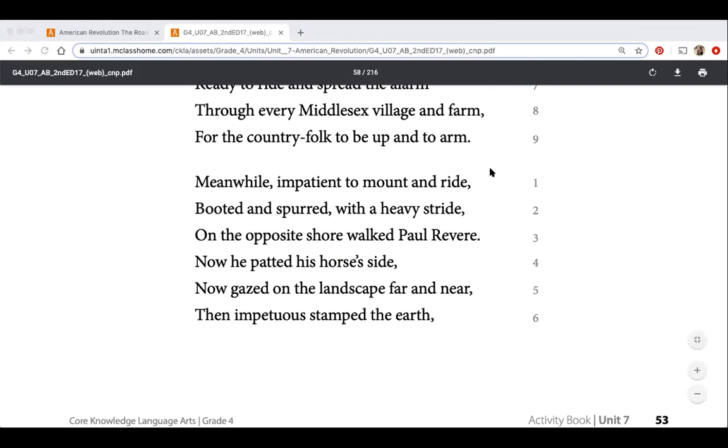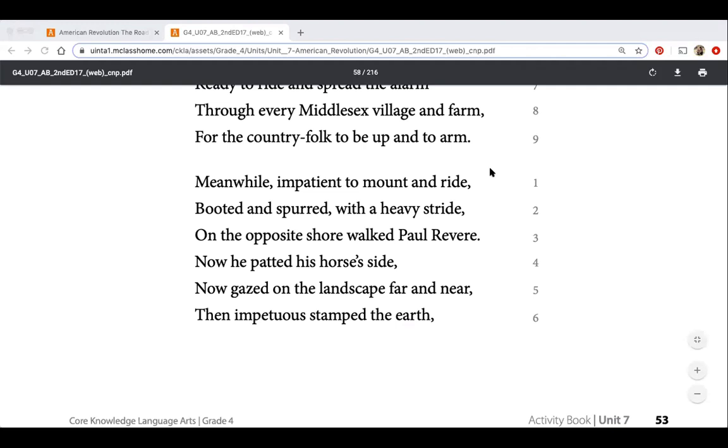Okay. So right here, next stanza. "Meanwhile, impatient to mount and ride, booted and spurred with heavy stride, on the opposite shore walked Paul Revere. Now he patted his horse's side, now gazed on the landscape far and near, then impetuous stamped the earth."